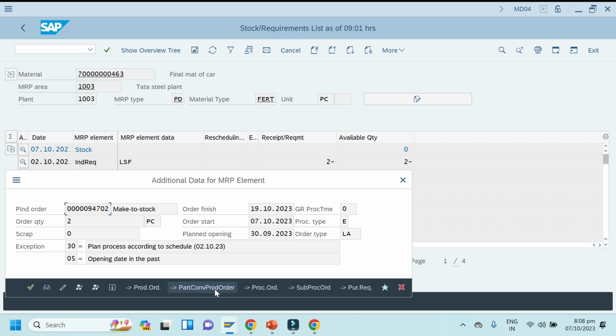Okay, so we can convert partially also. If you want full, you can click here only.